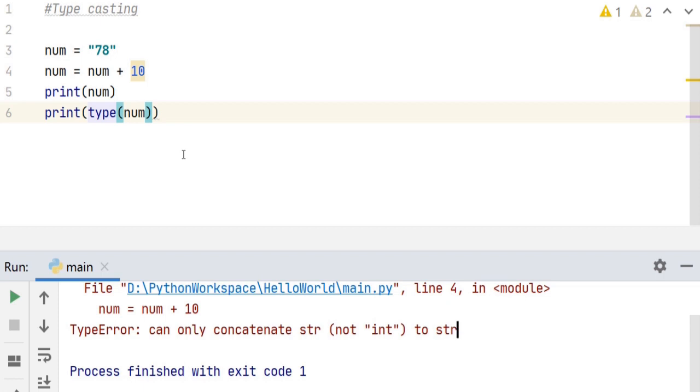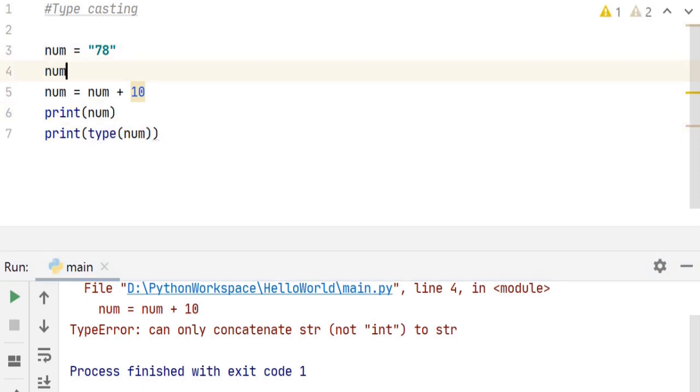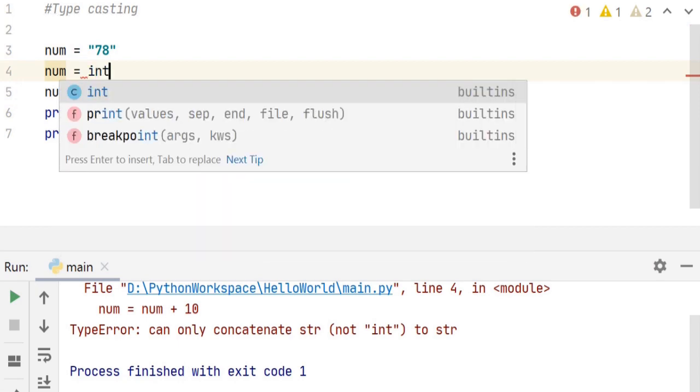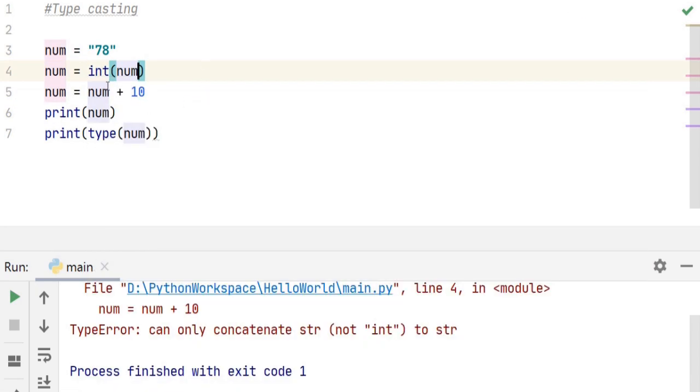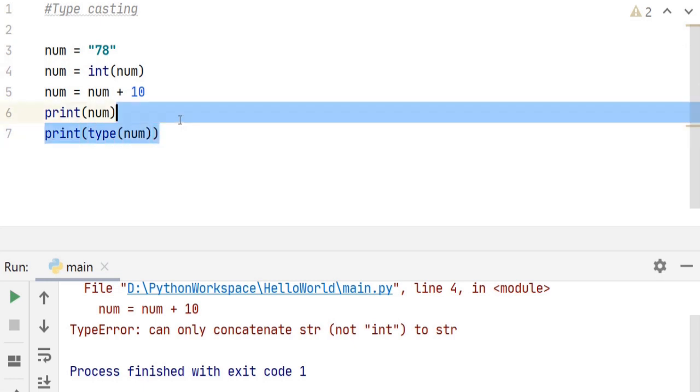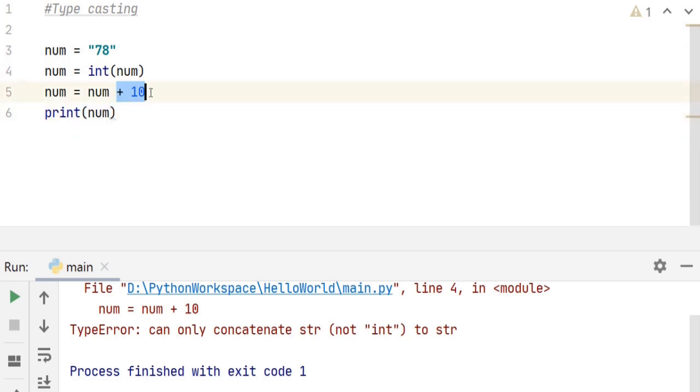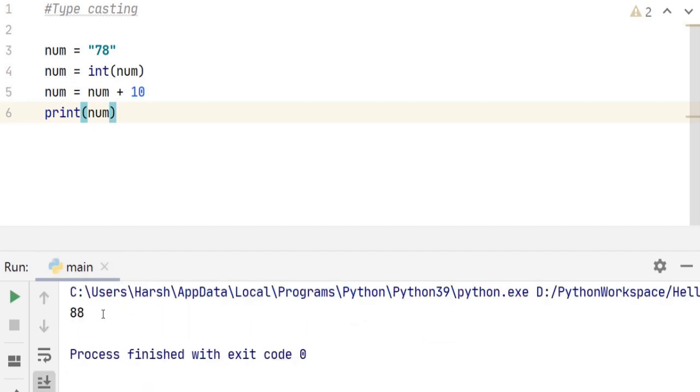So at such instances, it is required for us to typecast numeric data from string to integers. To do this, we would just type num is equal to integer in the bracket num. So we have explicitly told the Python interpreter to convert this variable into integer type. Now when we add 10 to this value and print it, we get 88, which is the right output.